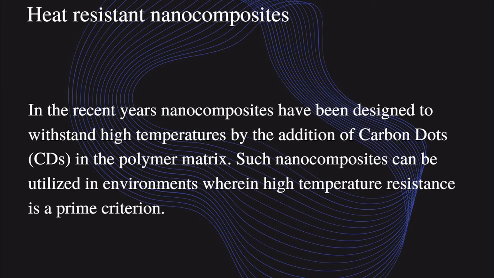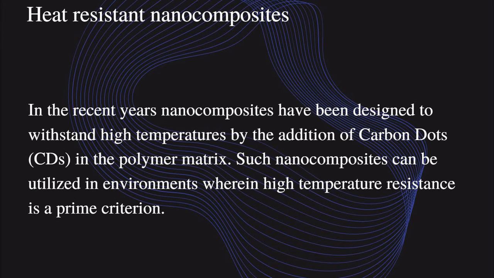Another one is heat resistant nanocomposites. Such nanocomposites can be utilized in environments wherein high temperature resistance is the prime criterion. In recent years, nanocomposites have been designed to withstand high temperature by the addition of carbon dots. Carbon dots are a nano-sized particle.